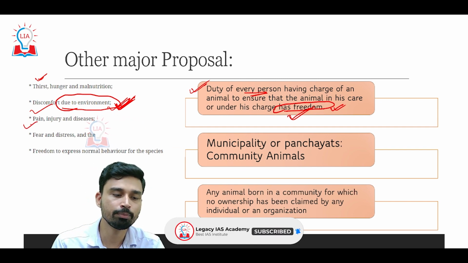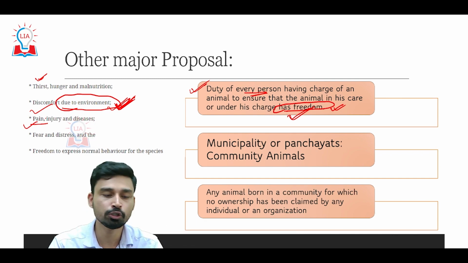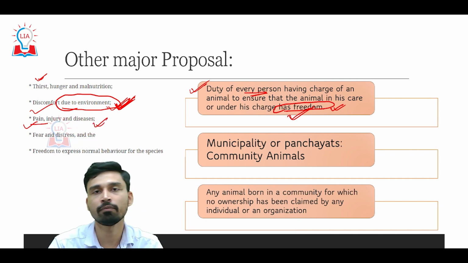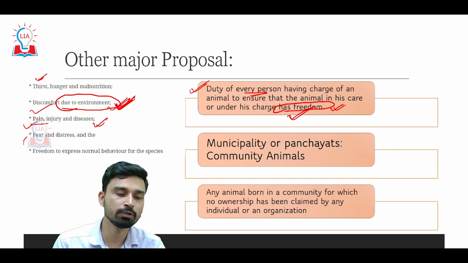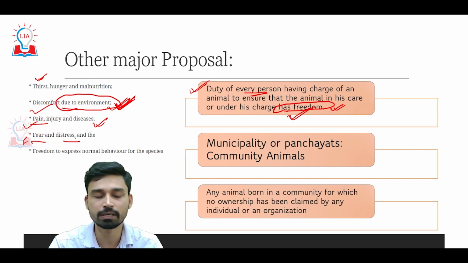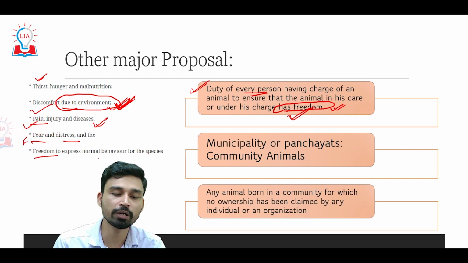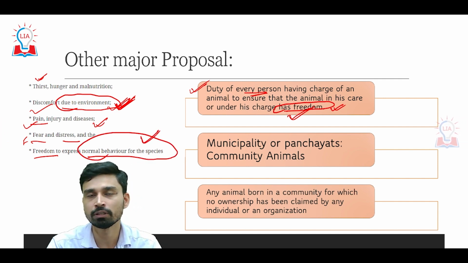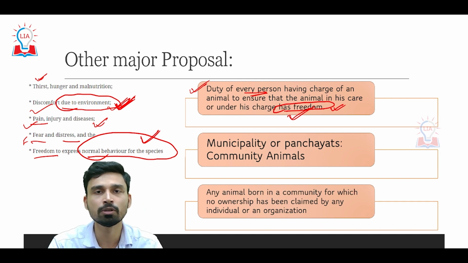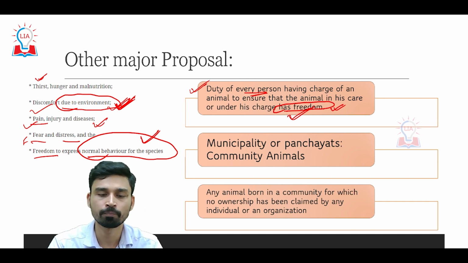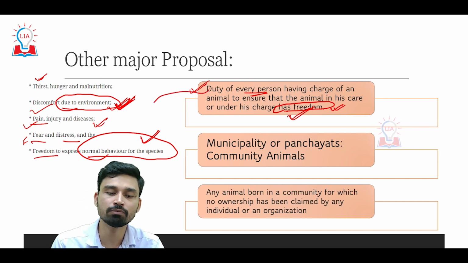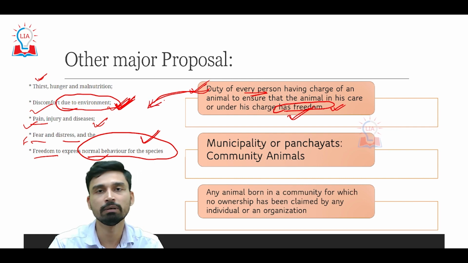Third, animals should have freedom from any kind of pain, injury, or disease. Fourth, animals should have freedom from any kind of fear and distress. And fifth, animals should have freedom to express behavior that is normal for the species, whether it is a dog species or a cattle species or whatever kind of pet animal we are talking about. So that is a very important and transformative proposal as far as this current bill is concerned.